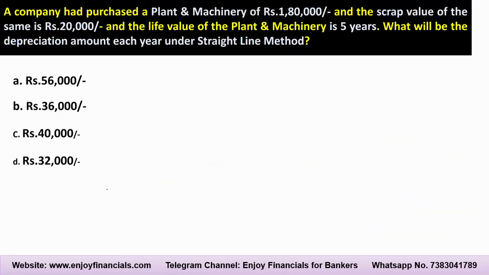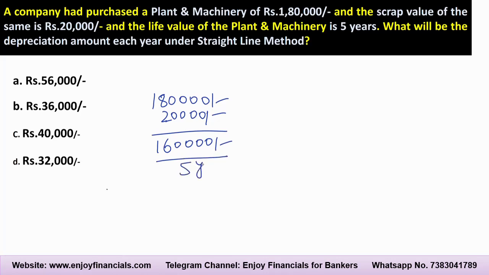Now coming to this question, friends: the plant and machinery value is 1,80,000 and the scrap value is 20,000, and the total life is 5 years. So as per the straight line method, what will be the depreciation? The value of the plant and machinery is how much? 1,80,000 rupees, and the scrap value is how much? 20,000 rupees. So the net value of the plant and machinery is how much? 1,60,000 rupees. The life of the plant and machinery is how much? 5 years. The depreciation will be how much? 32,000 rupees. So this will be the answer, friends, 32,000.